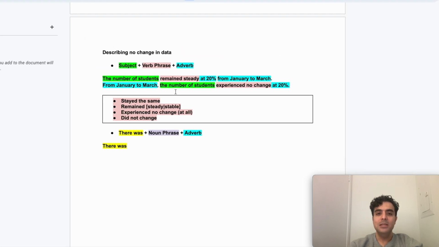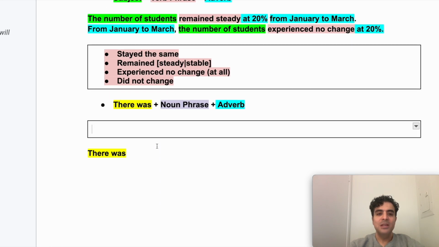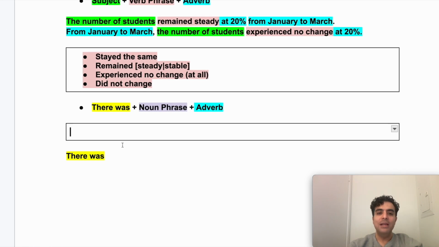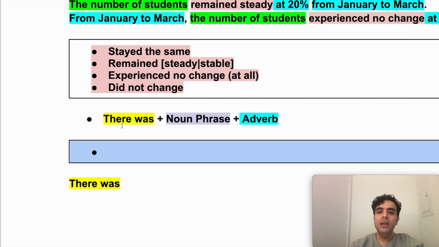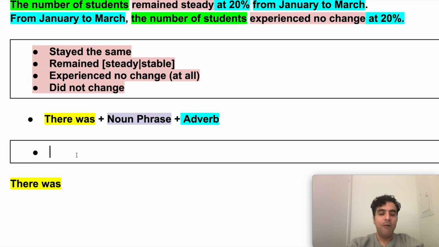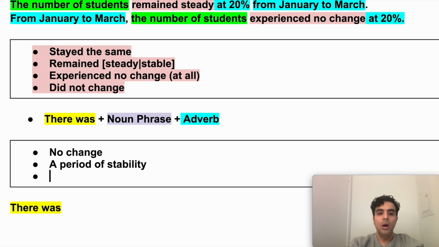Let me introduce these noun phrases to you, and you'll see how easy it is to find the matching structure. So, for example, in the verb phrase, we said stayed the same, remained steady, remained stable. These were the structures that we were using previously. So now we have to see what their equivalents are in noun phrase format. So, for example, you could say no change, or a period of stability, or perhaps you could say little change.